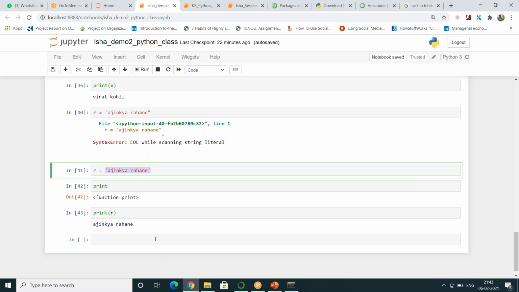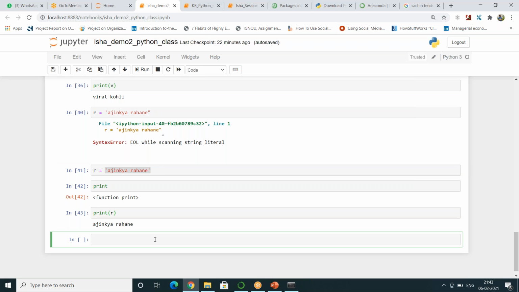So now, because we have just started off using numbers, every one of you knows that the rules within mathematics, applied in Python, are the same.